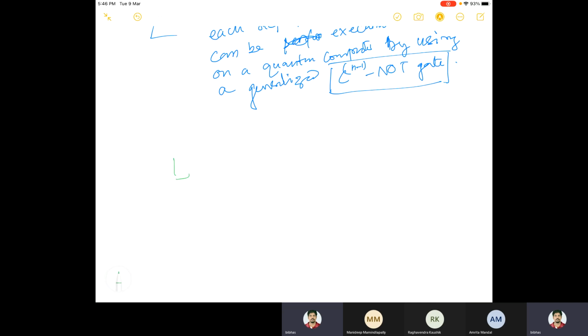So this U can be implemented using of order n square times 4 to the power n gates. This 4 to the power n comes because the number of Vij's will be 4 to the power n, and each Vij will be something like a c to the power n minus 1 NOT gate, and that also requires n square. I said I'll talk about this n square later. So it is something like n square times 4 to the power n.